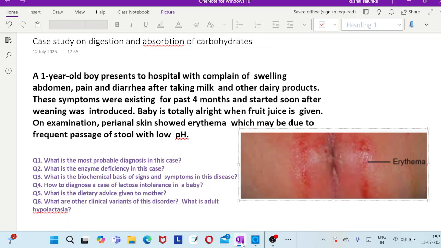Lactase non-persistence (LNP) affects 70% of the world's population and is the underlying physiological factor for primary lactose deficiency. What is primary lactose deficiency? It is not due to any other condition, but it is due to enzyme deficiency. So it is called primary lactose intolerance, due to lactase non-persistence.